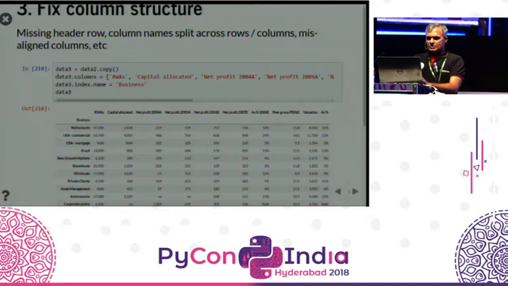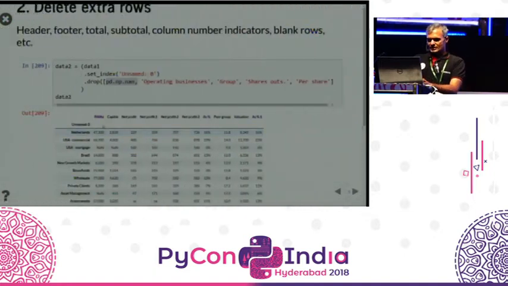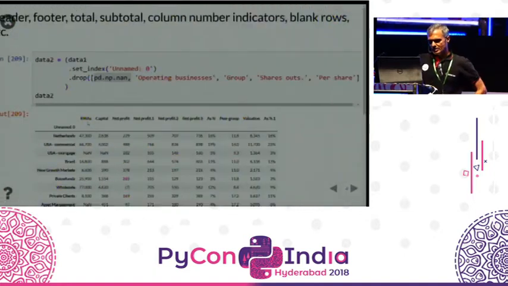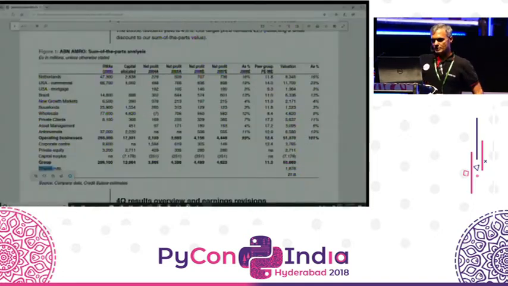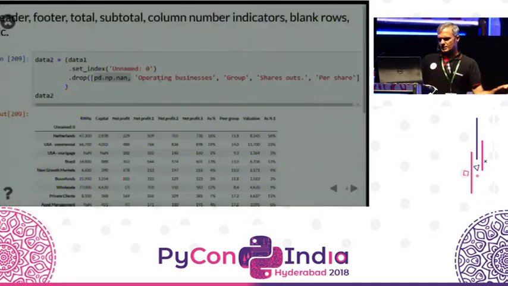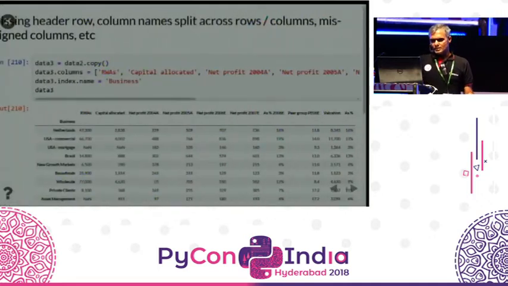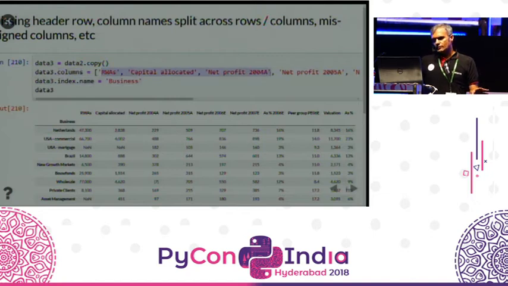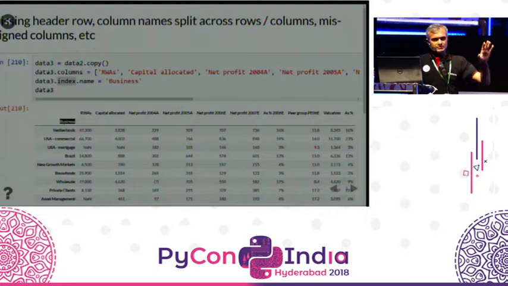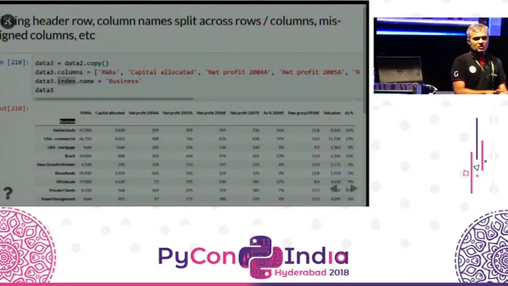Now, the titles of the columns that we have here leave a little bit to be desired. This one says RWA's capital, net profit 1, net profit 2, net profit 3, whereas we know that the titles are actually capital allocated, net profit 2004, and so on. So we just replace it. There's no problem here. We say the column titles are actually whatever I decide them to be. And for what it's worth, we can also give the index a name here and say that these are the businesses. So now we have the data in the right structure.